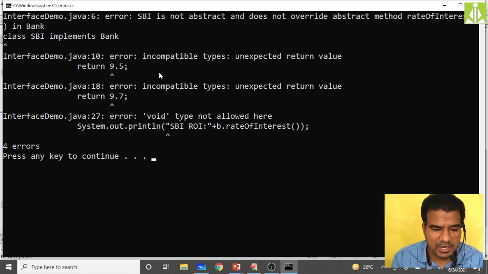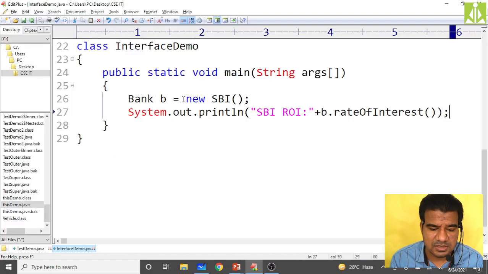Okay, errors we are getting. Class SBI implements bank. So SBI is not abstract and does not override abstract method rate of interest. There is some issue we got.